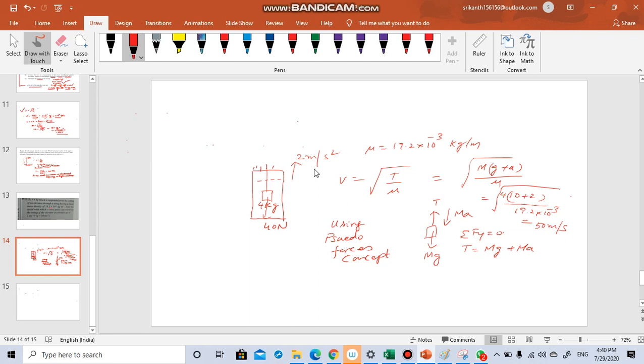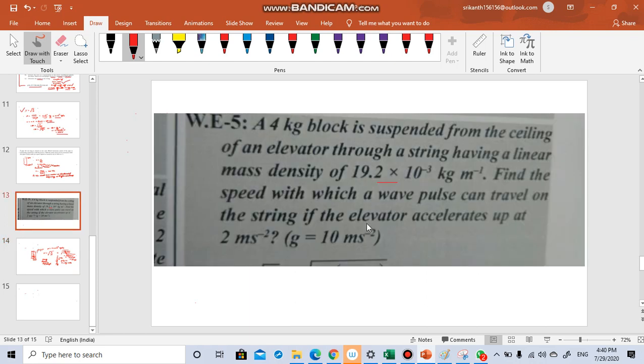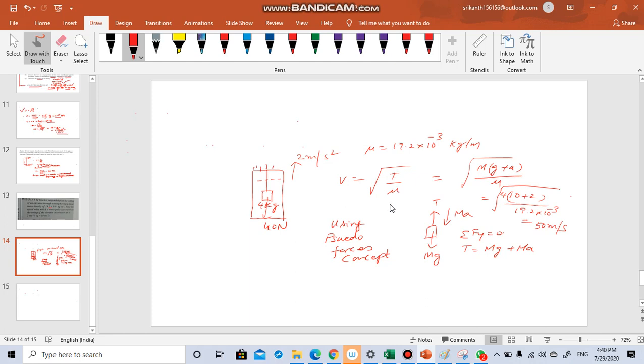Now in the question he is asking you to find the velocity in the string. So what is the velocity in the string? V is equal to root over T by mu. The mu value is given, 19.2 times 10 power minus 3. We have to find out the value of T. So you cut a section here. We will draw the free body diagram, and we will use the pseudo force concept.